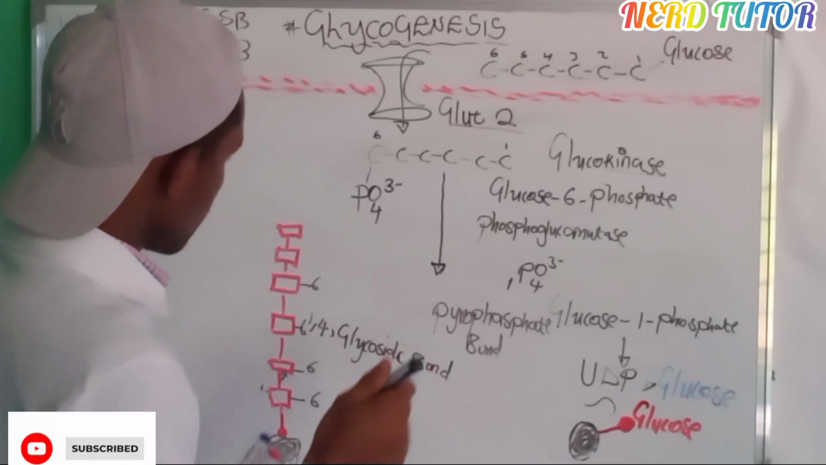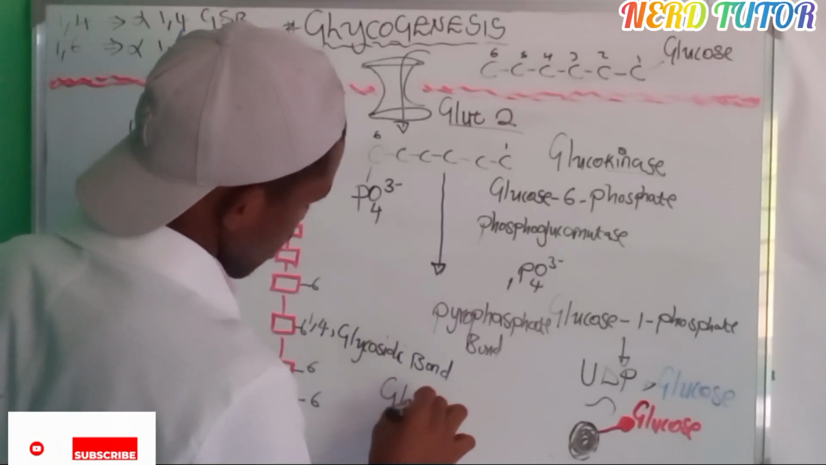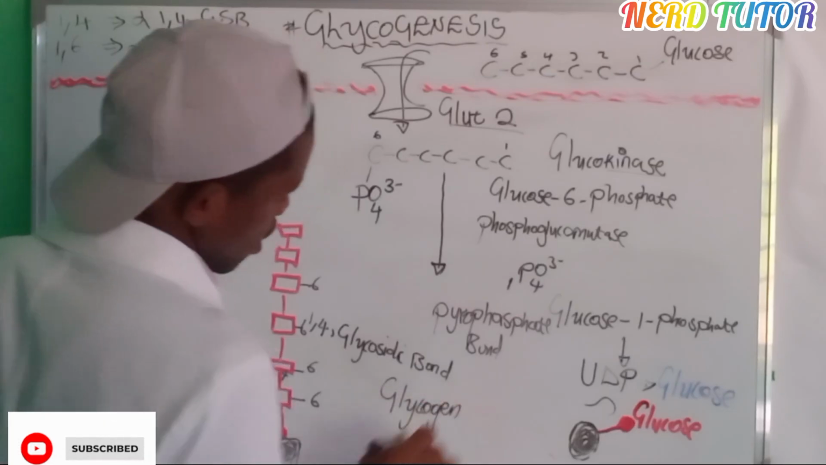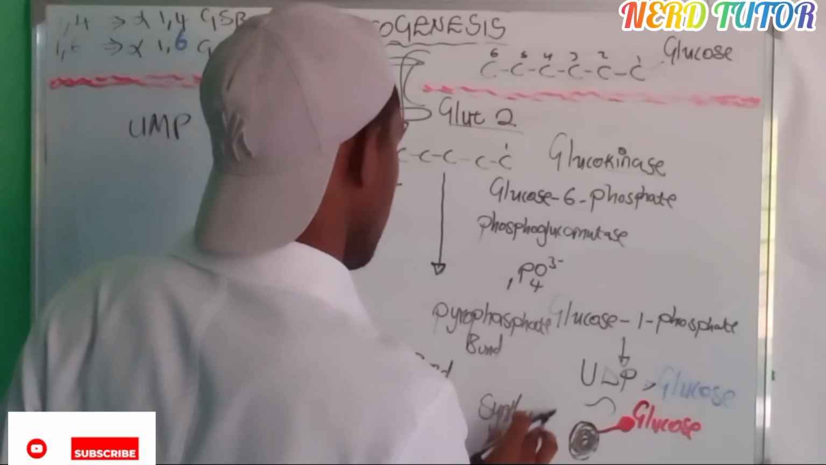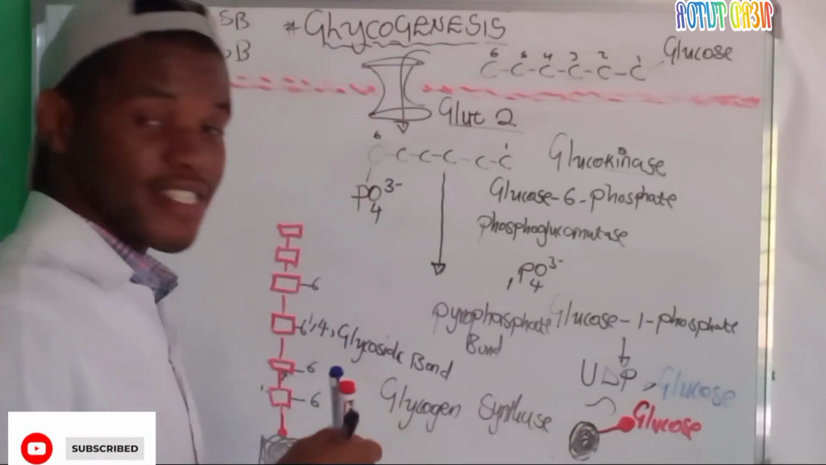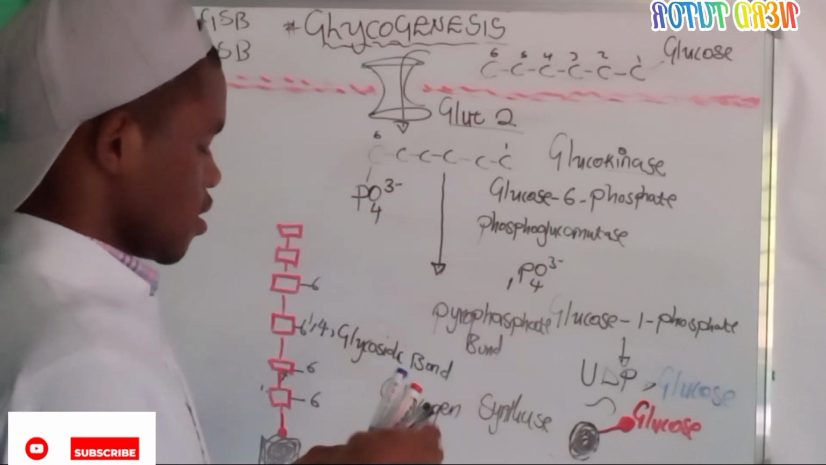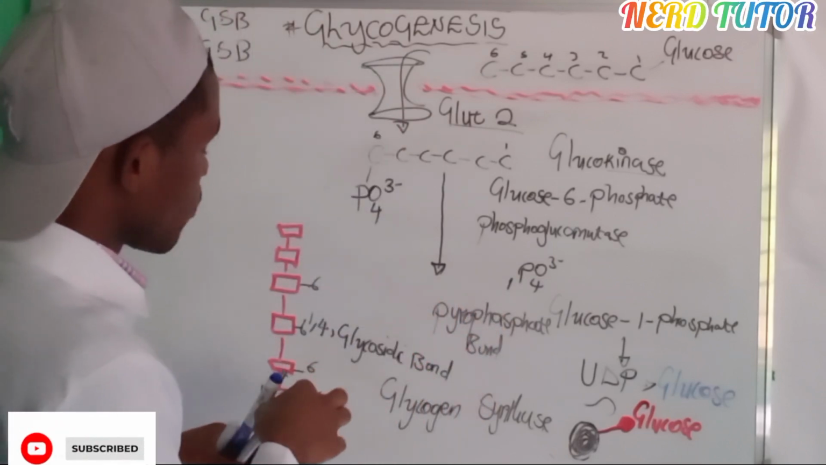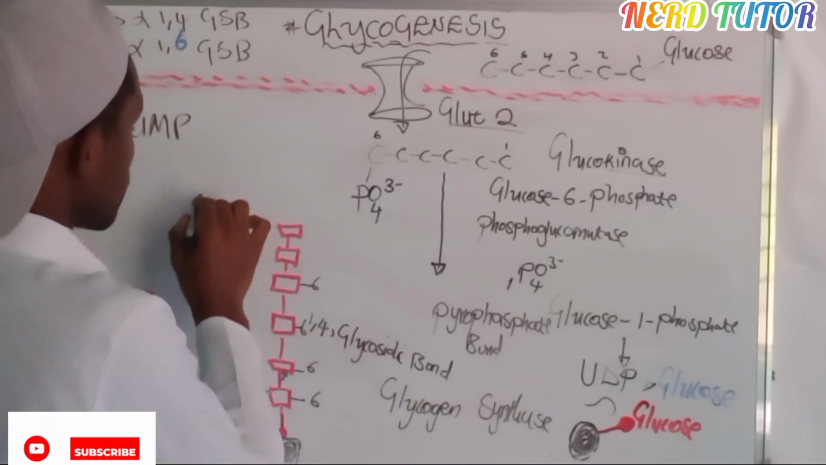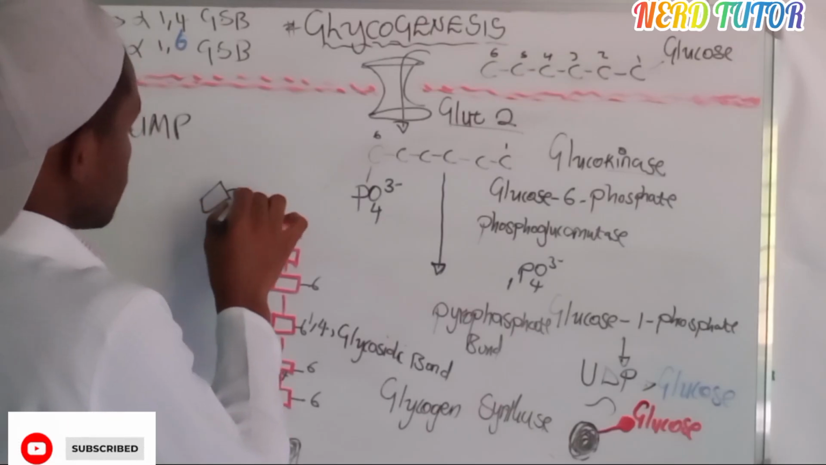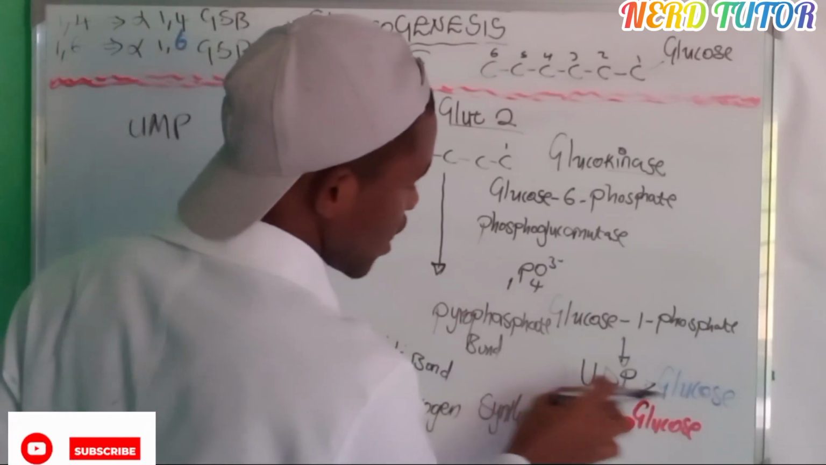So now another enzyme will come, which is responsible for adding these glucose molecules. That enzyme we call glycogen synthase. So glycogen synthase is basically an enzyme that is responsible for adding glucose molecules on top, so that we form glycogen. So now look, if this enzyme comes, which is glycogen synthase, it will come and add the UDP and the glucose.